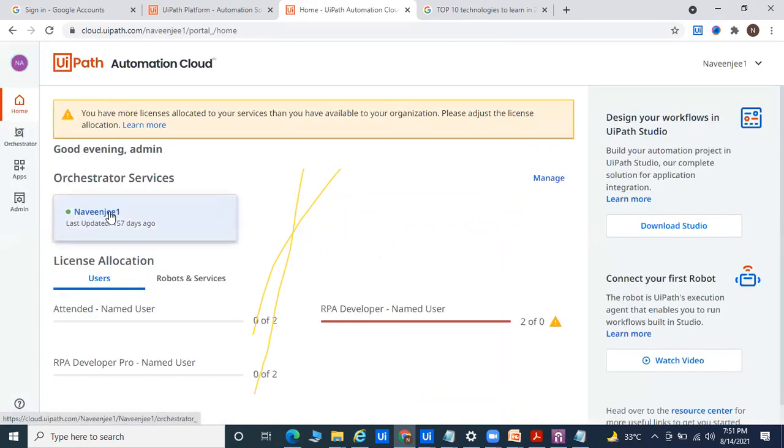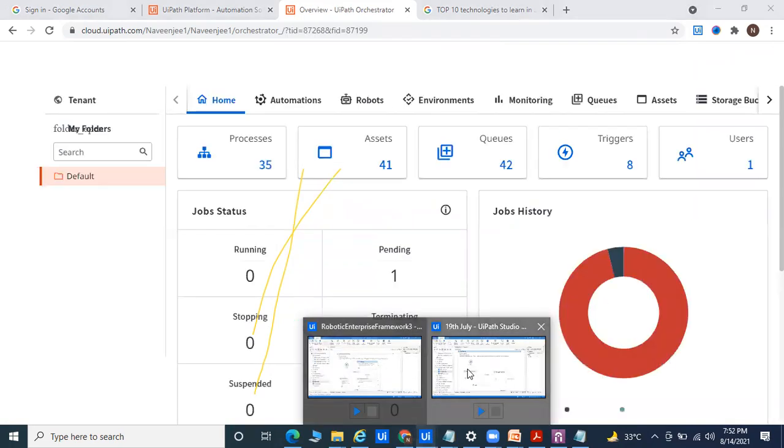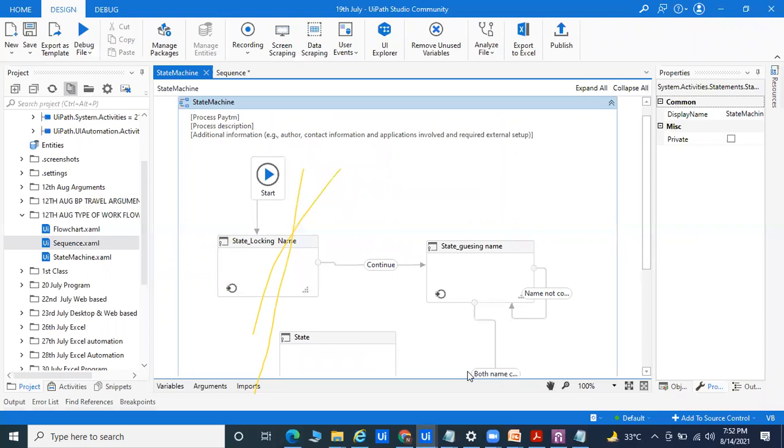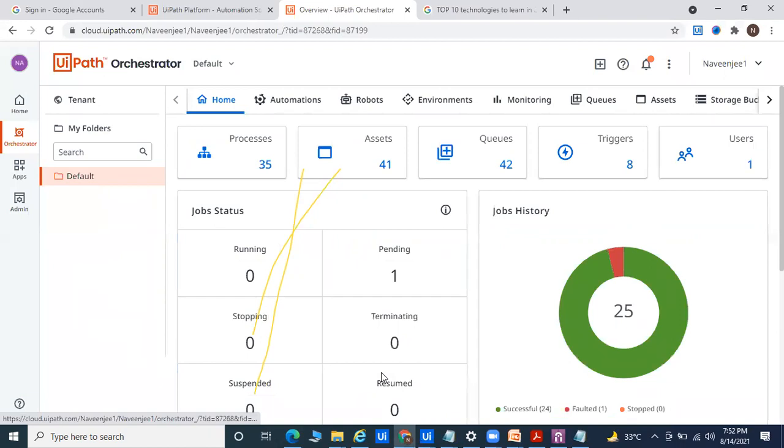So this is a server. If you click on this URL, you will get the dashboard of Orchestrator. This is called the unattended bot. There are two types of bot: attended bot and unattended bot. UiPath Studio is your attended bot, where we start the coding; this is a standalone application. And UiPath Orchestrator is your unattended bot.